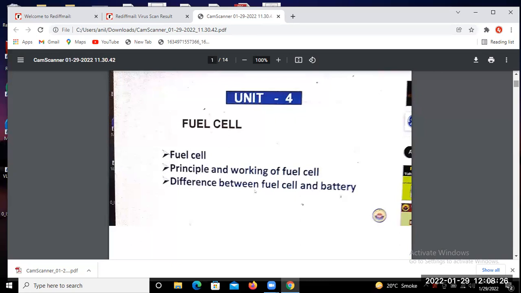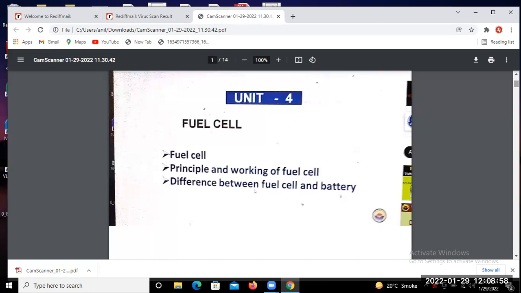Okay, so these we are going to discuss today: what is the fuel cell, what is the principle, and how it works. And what is the main difference you may find between the fuel cell and battery. Whatever all these conditions, we will elaborate today one by one in a systematic manner.